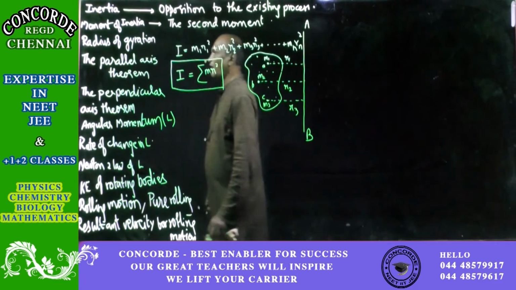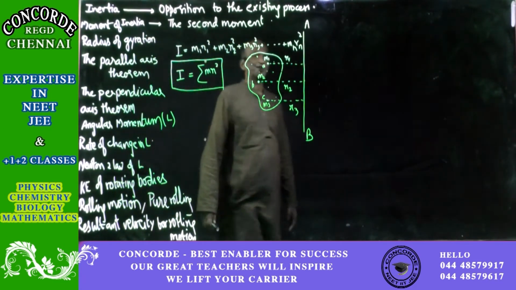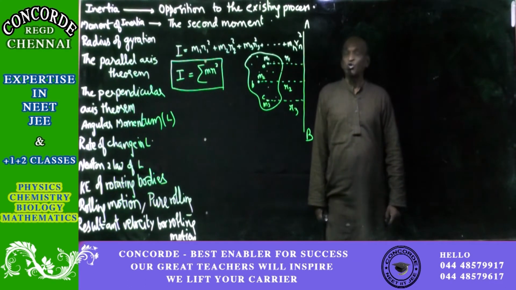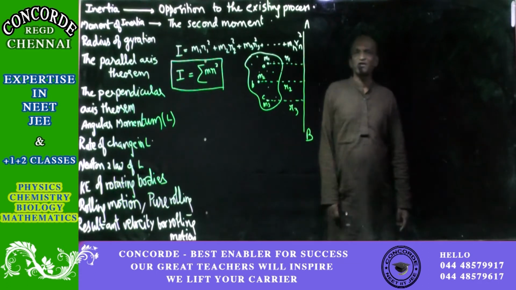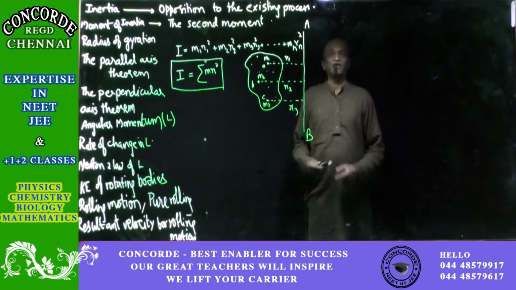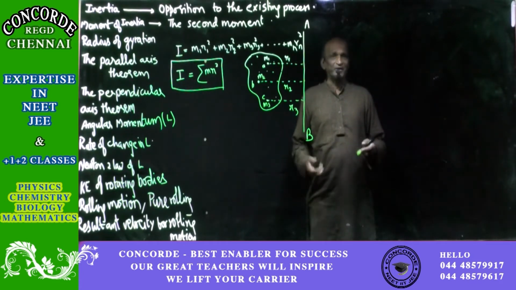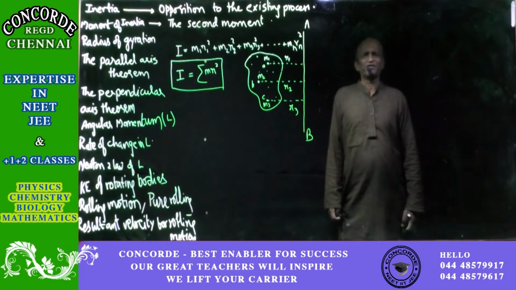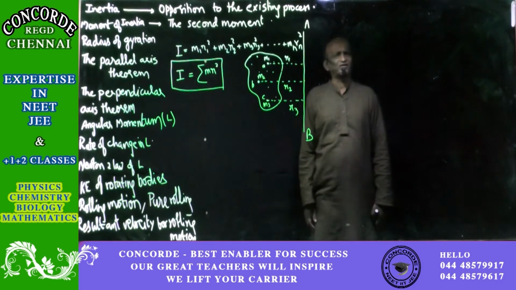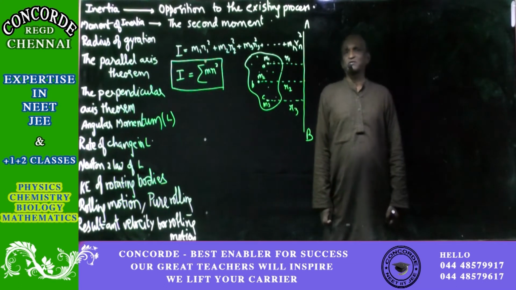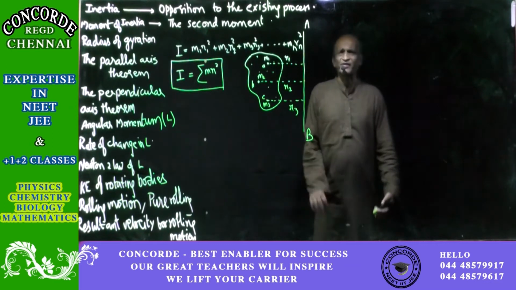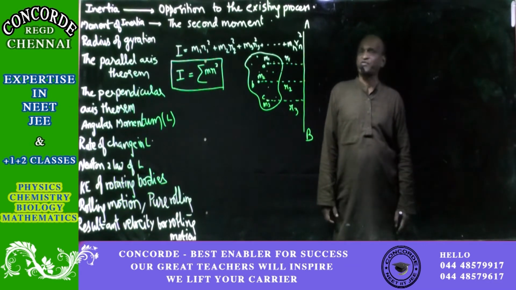So that is why, if you are very well versed with the important chapters of the +1 syllabus, there are more chances of you getting selected, that is, for getting a rank. So now the next one is the radius of gyration. You see, a lot of explanations are given in the books, and senior people, that is, those having more experience, can understand all that without much difficulty, but not beginners, particularly the students. So I would like to put forth some other presentation which is easy for everybody to understand.